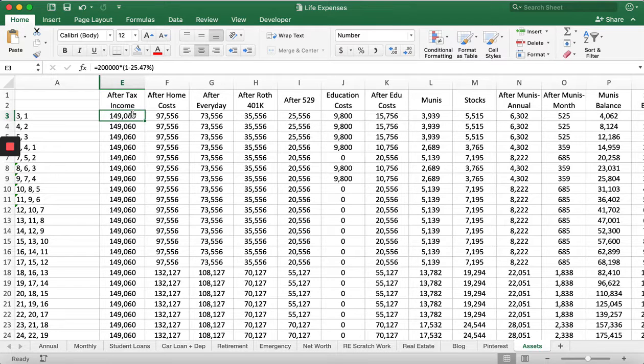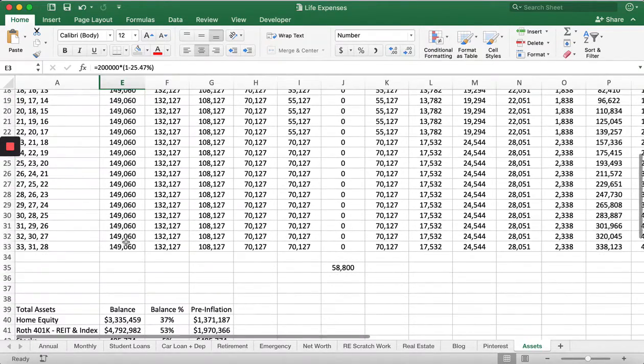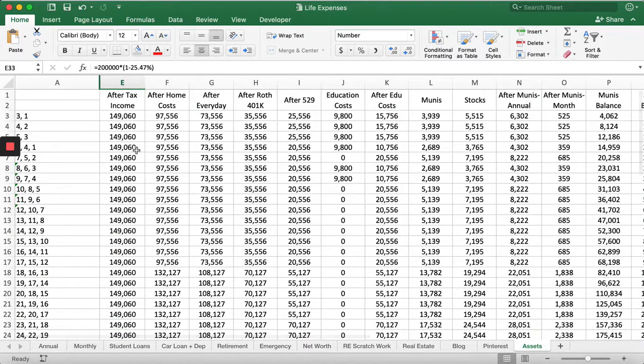This is saying, okay, I'm hoping that my combined income, if I have a spouse, is 200 grand. And you can see that this is after tax. So I applied the 25.47% tax rate, which I forgot what state's tax rate that includes, but it's some state in America. So this is the after-tax income. And I'm assuming that this is constant, which isn't necessarily true, right? This isn't necessarily a true assumption.